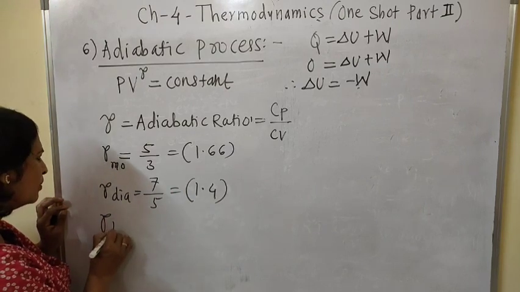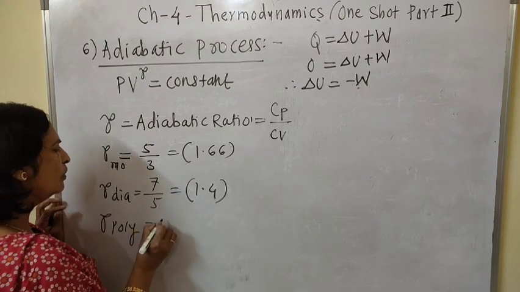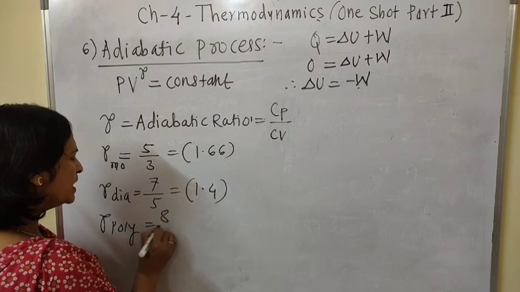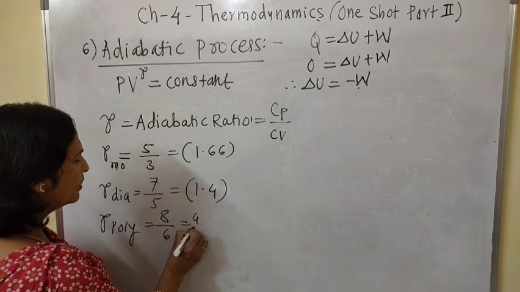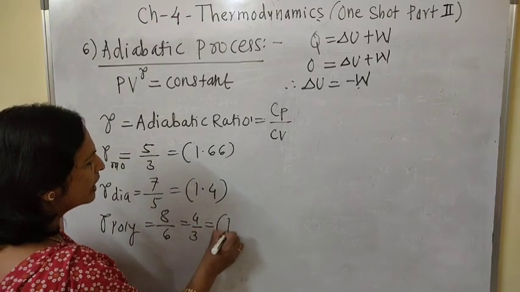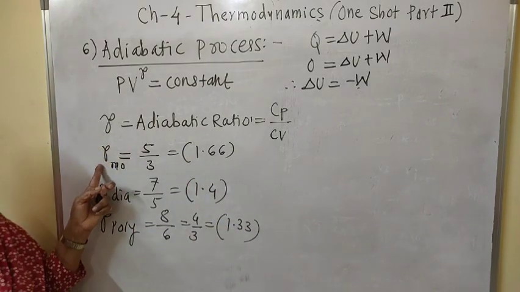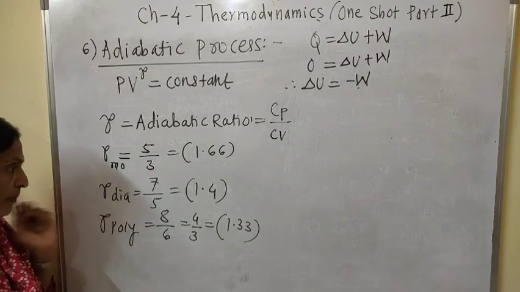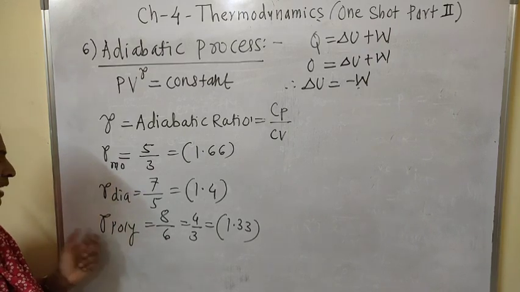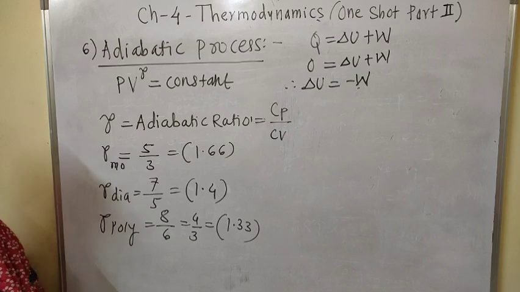And for polyatomic gas, its value is 4 by 3, that is nothing but 1.33. This is the gamma for monoatomic gas, this is for diatomic gas, and this is for polyatomic gas.